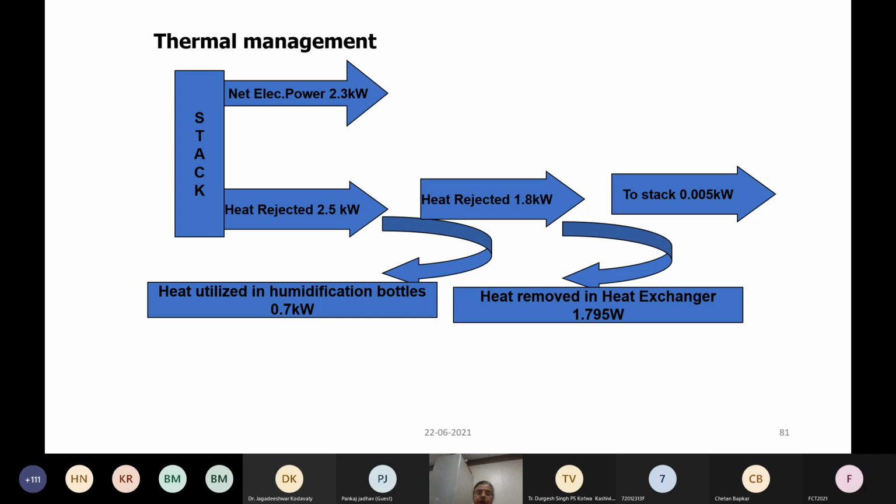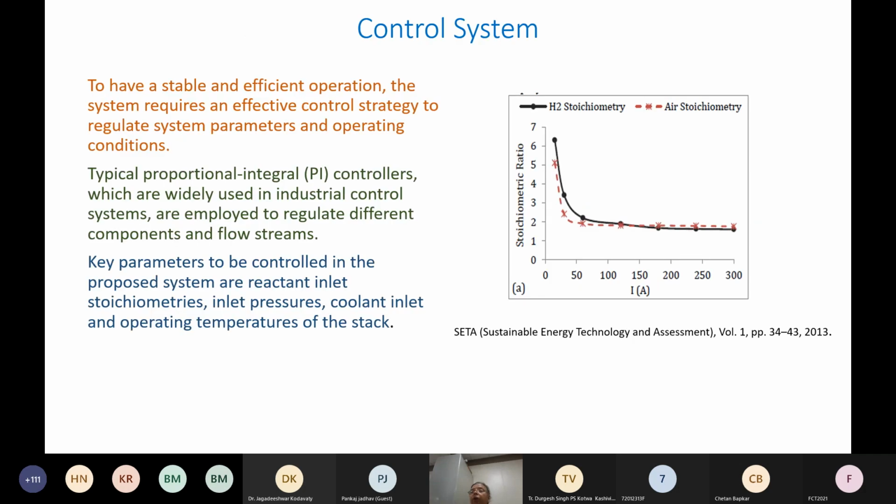So the next important component is the control system. Basically, if you want to use fuel cells in an unmanned or vehicle application, the amount of gases that should be fed should be as much as the power that is generated.